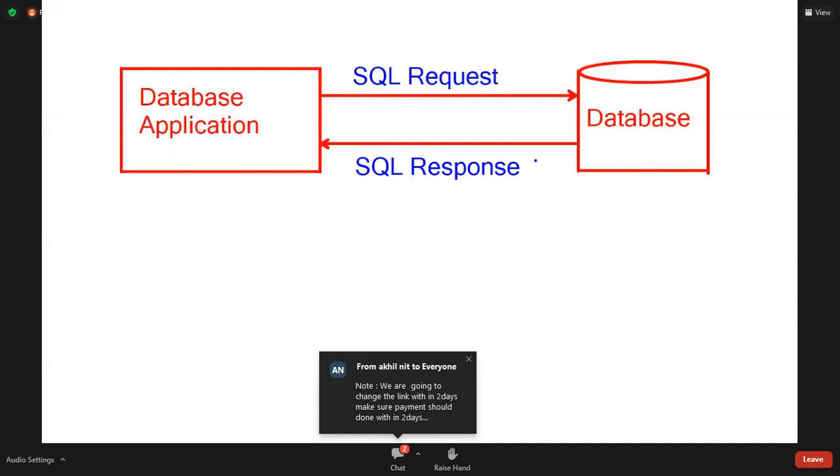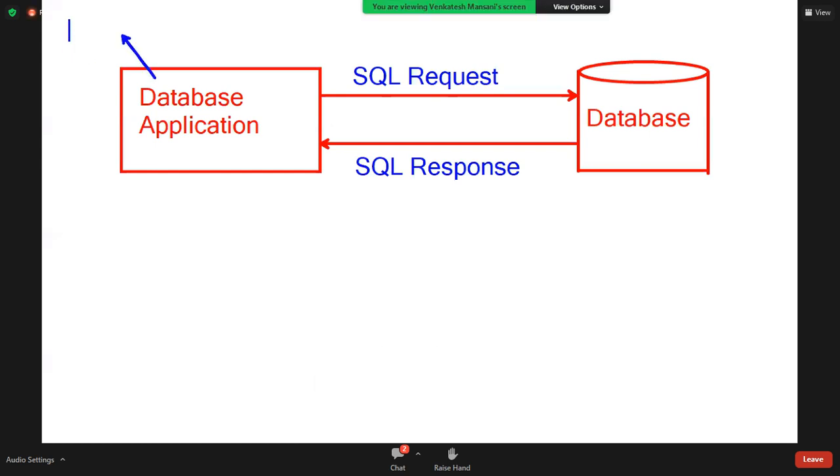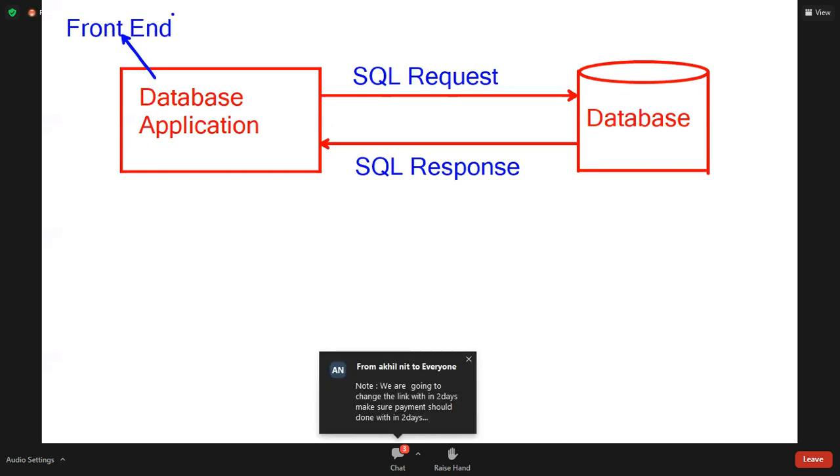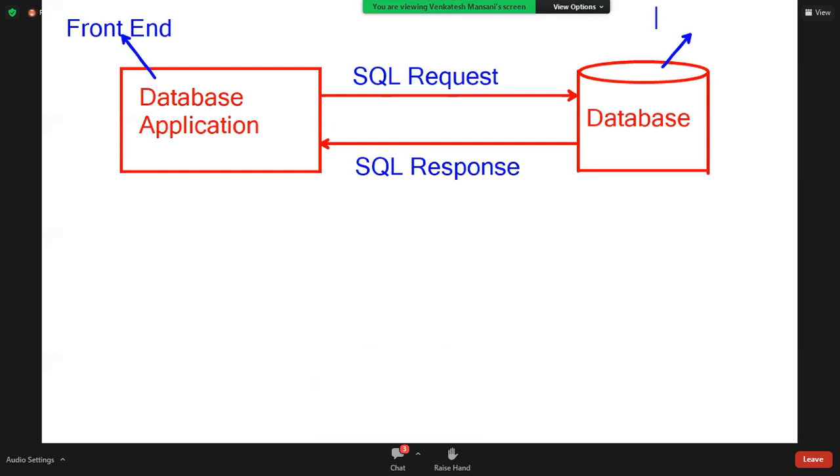This application we can call the front end. This database is called the back end.